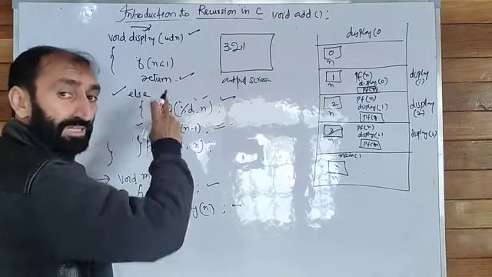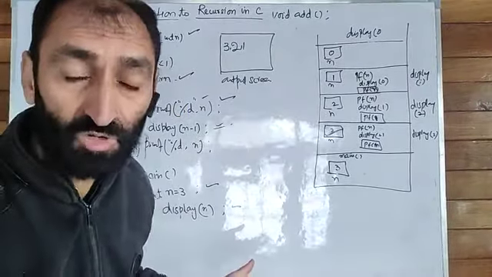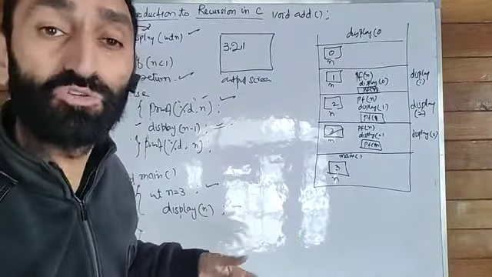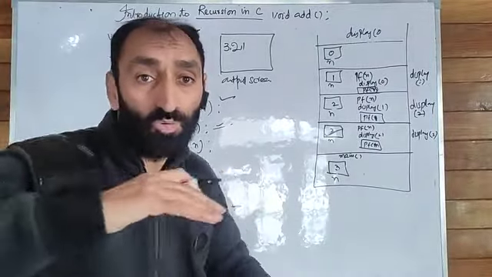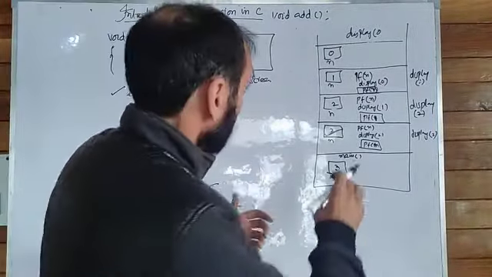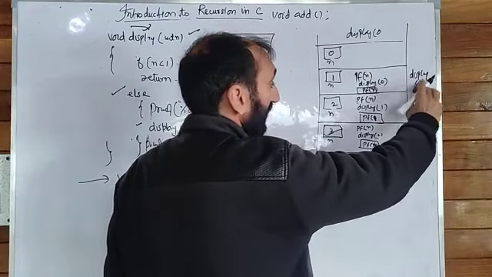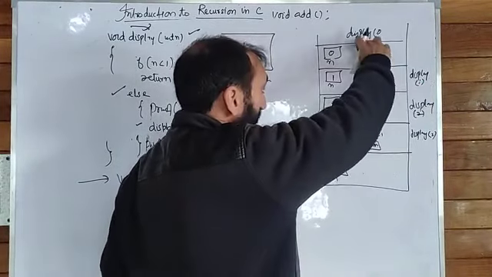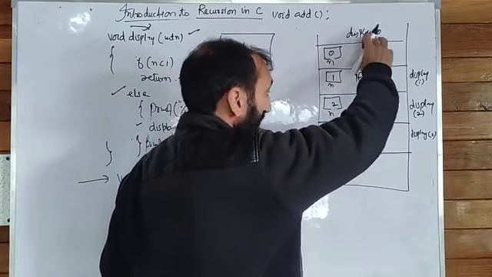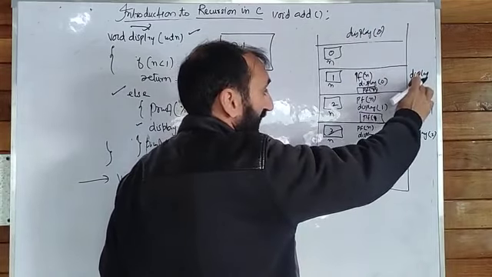The return statement will get executed, but where will it return? The question is where the control goes. Because this display 0 has been called by display 1. Display is a called function. Display 0 is a called function, and display 1 is calling it.